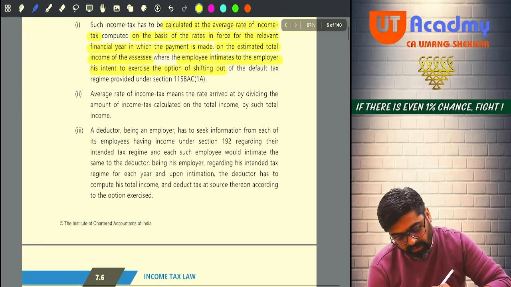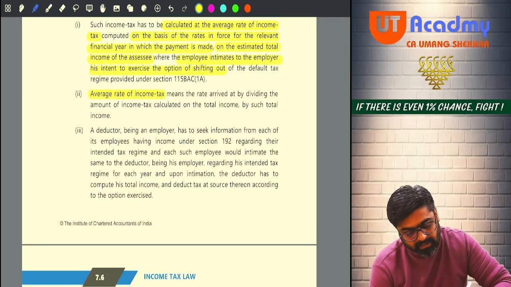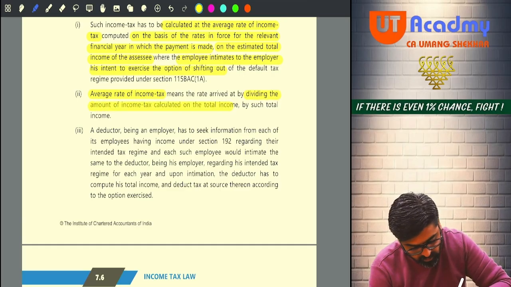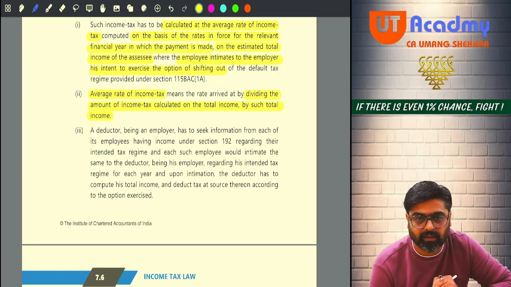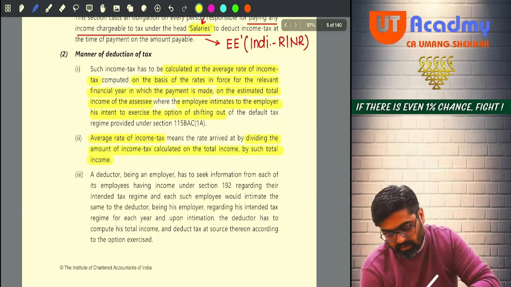Okay, average rate of income tax. What is that average rate of income tax? Dividing the amount of income tax calculated on the total income by such total income, you are getting the average rate of tax.